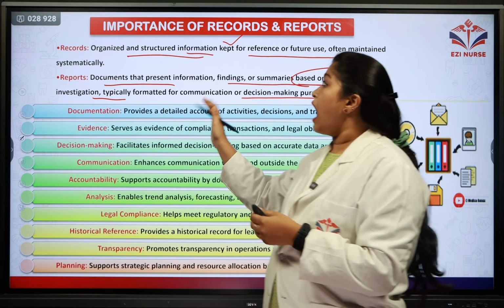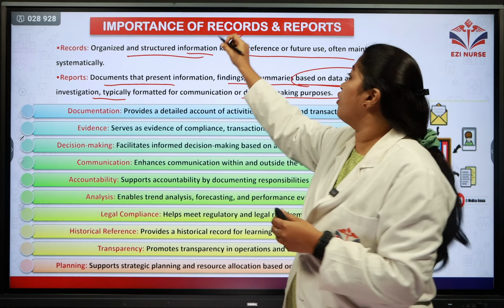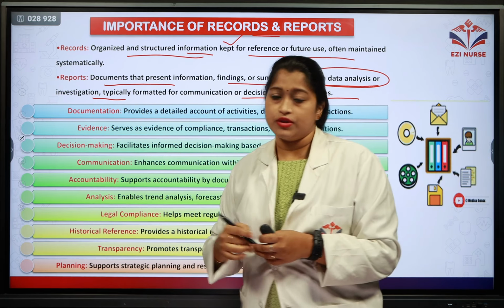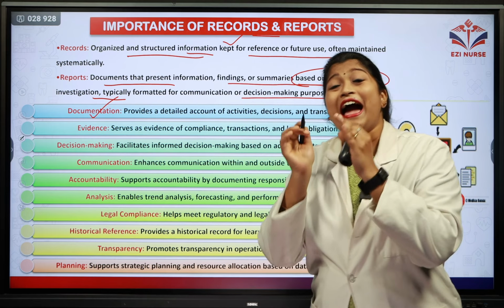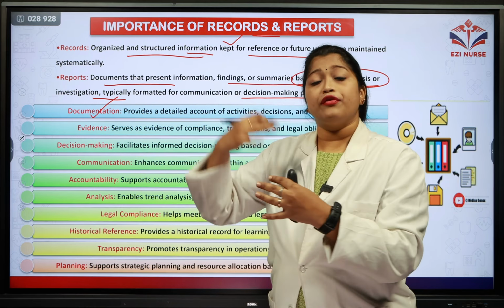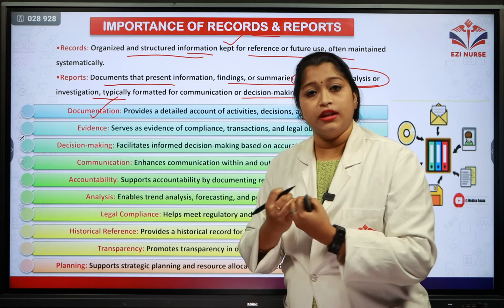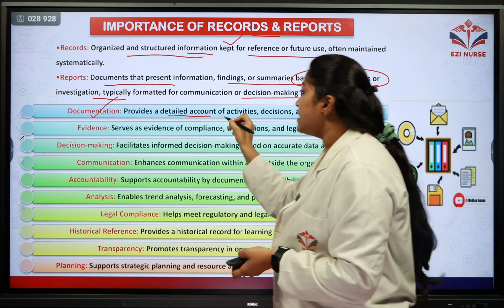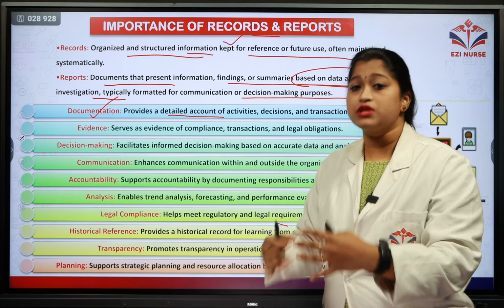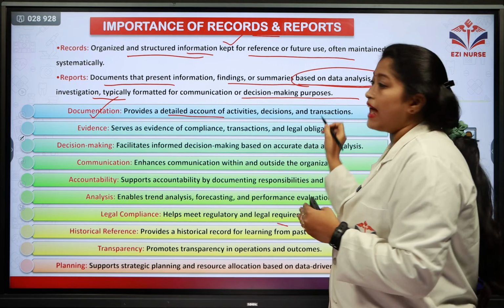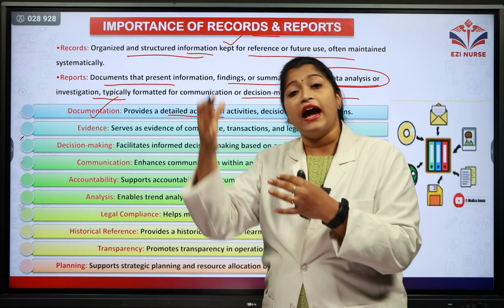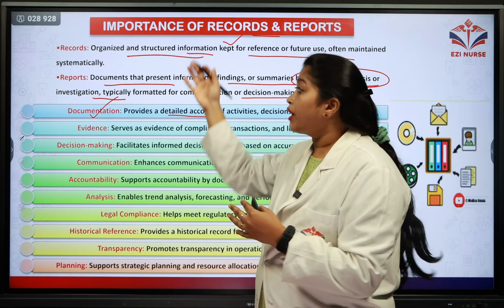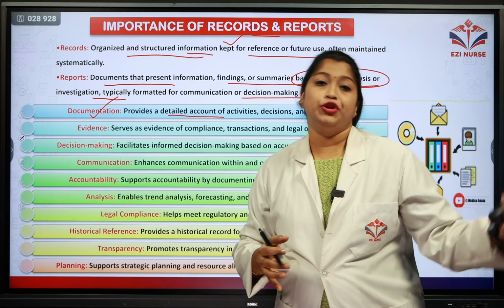So let's see what is the importance of these kinds of records and reports. The first main importance is documentation. It acts as a document for our future use, for our present use as well. It provides a detailed account of what activities, decisions and transactions have occurred. That information we are getting with the help of reports and records acting as a document.